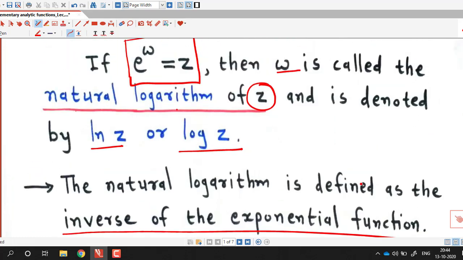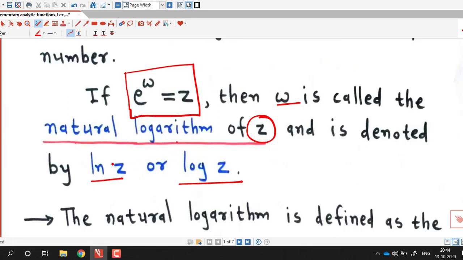Now we try to develop the formula for this log z. So if e raised to w is z, then we try to find out the formula for w or ln z. We remember this, if e raised to w is z, then this w is called the logarithm of z, and as we know, e raised to w is never 0 for any complex number w.